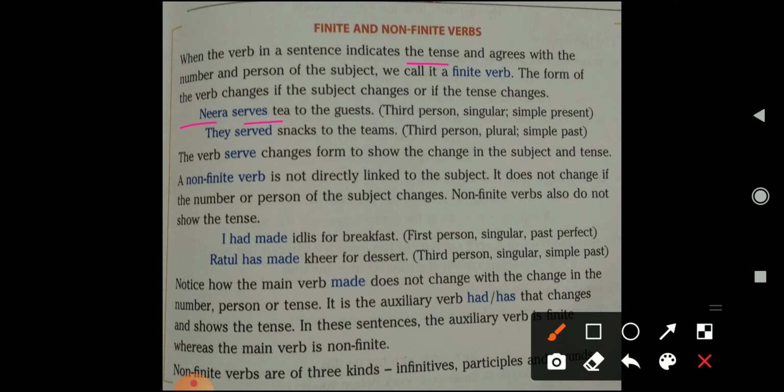They served snacks to the team. See here, they is there. Served indicates the past tense, third form. So it is again a finite verb.